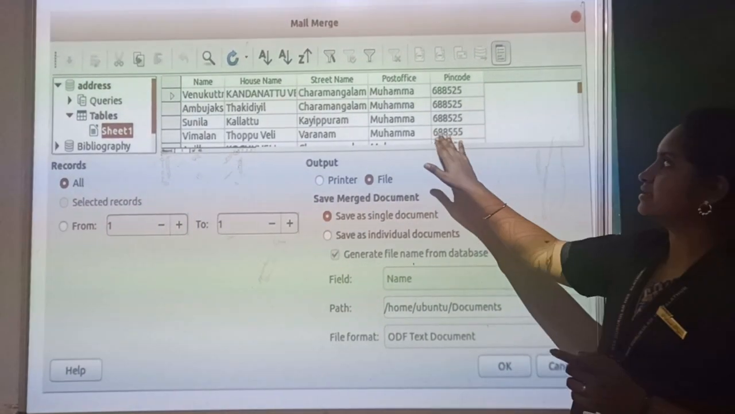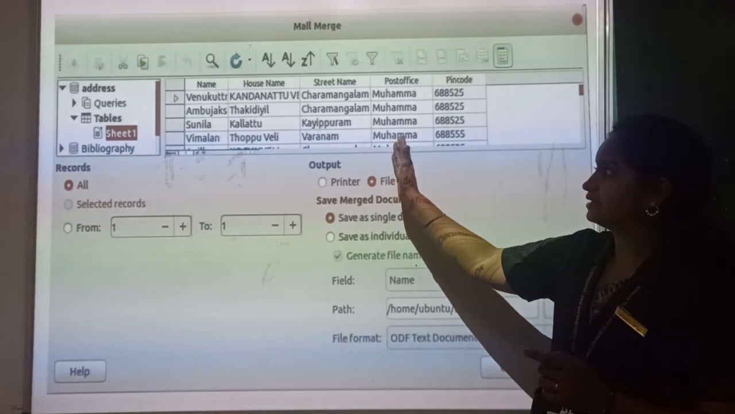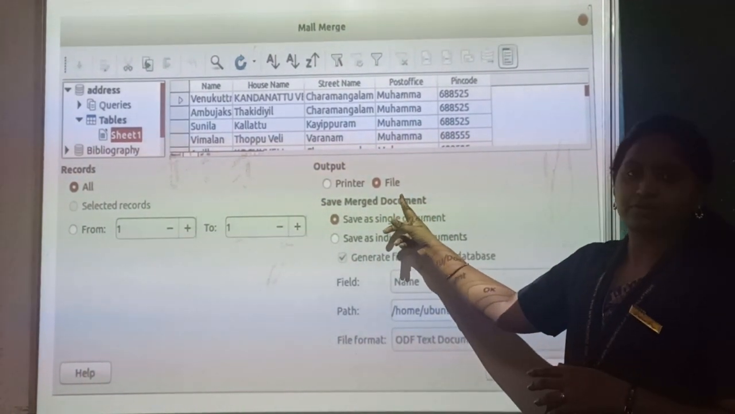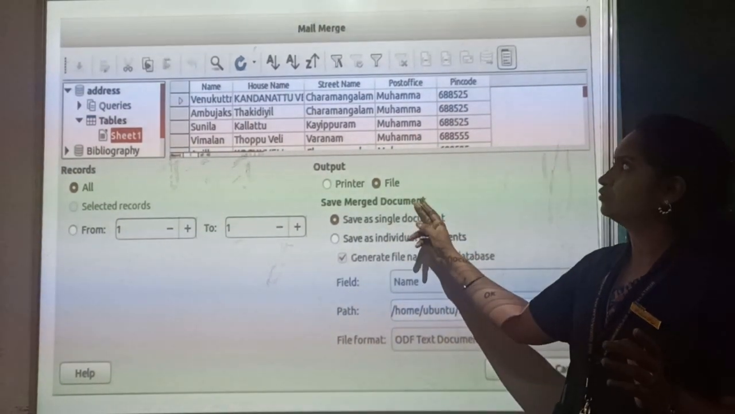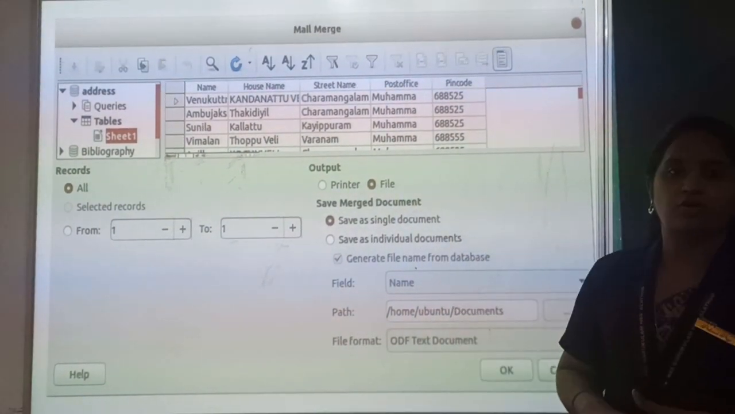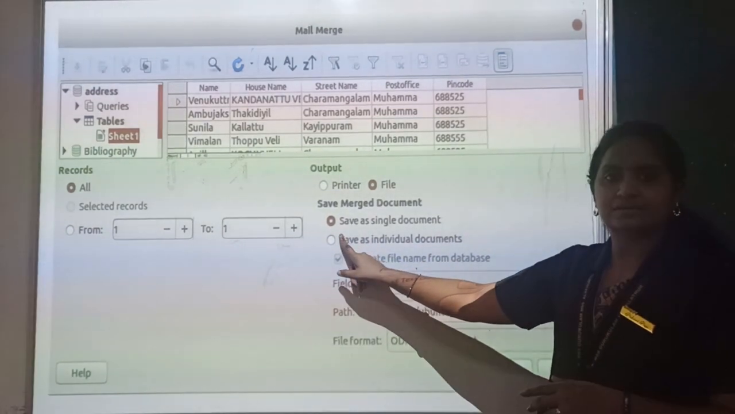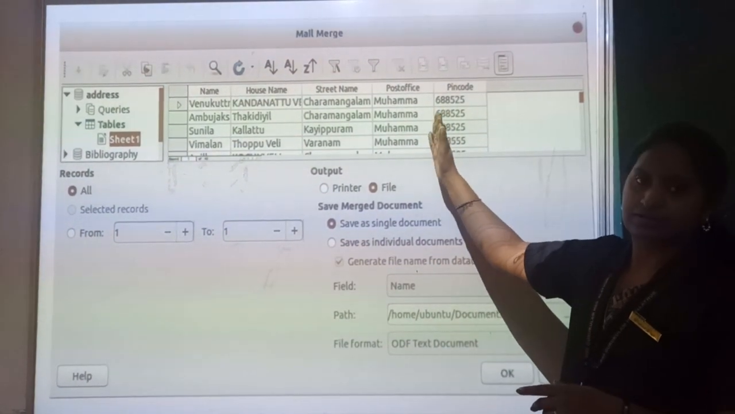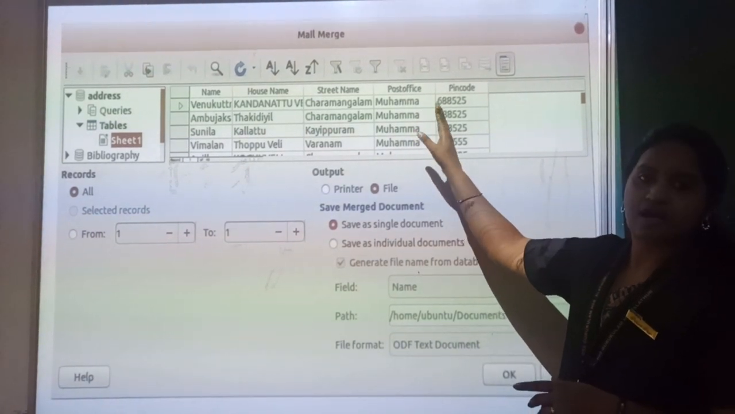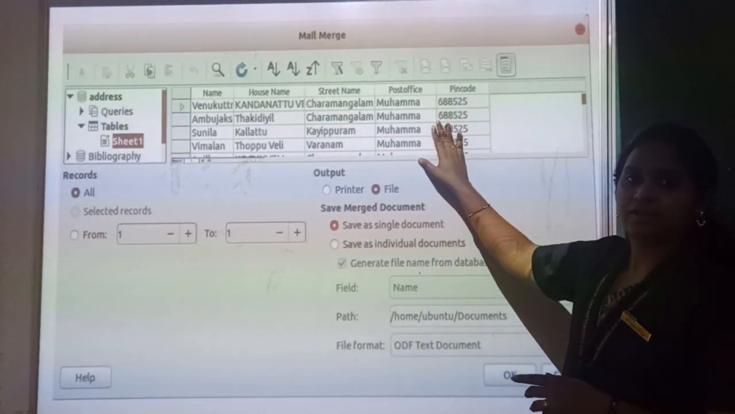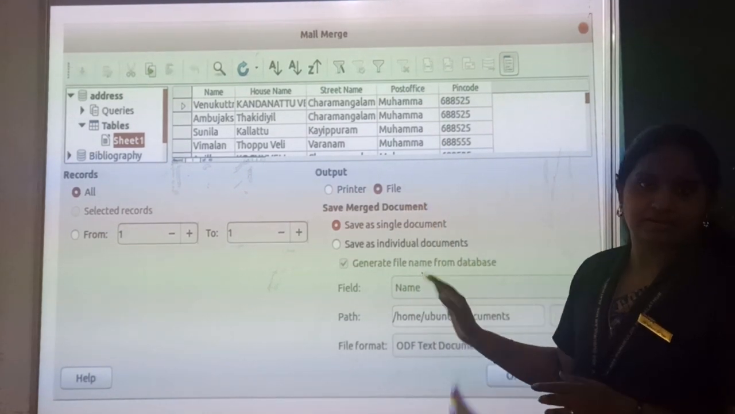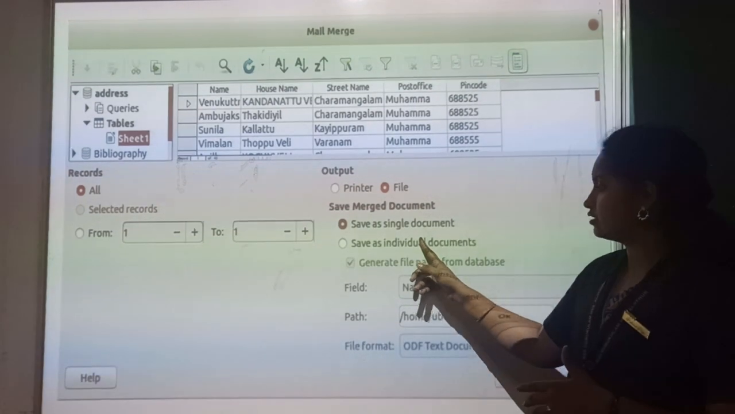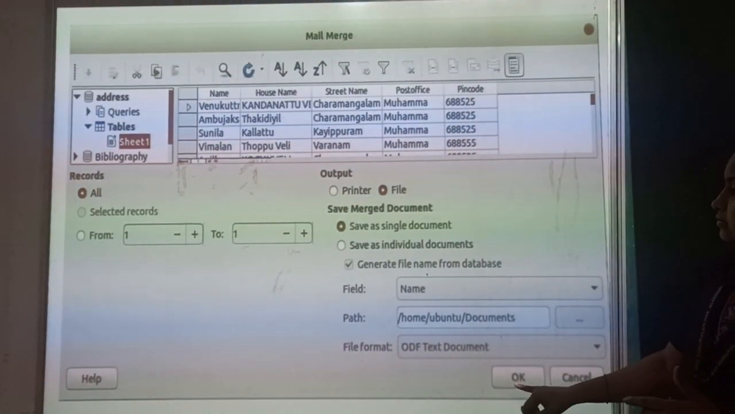So how many addresses and contents you have added, those details will be displayed here. And just select the option file. You are going to save the content into a file format in a single document. So choose the option single document. Whether it is 50 addresses or 60, however many addresses you have added, that many documents will be displayed in that particular content. And you are going to save as a single document by clicking OK.